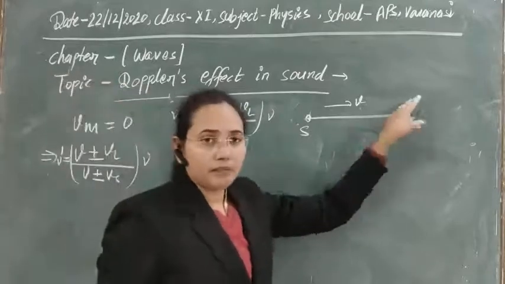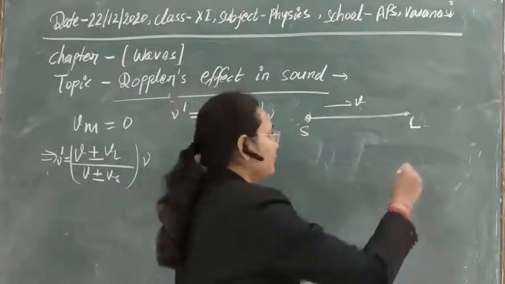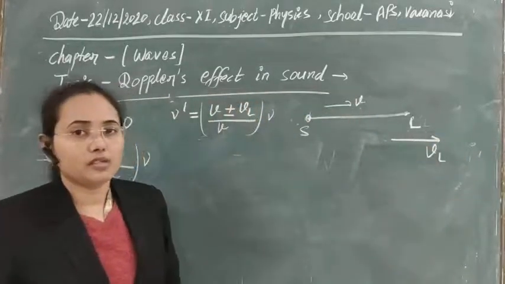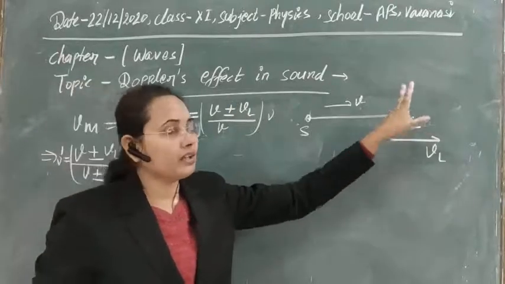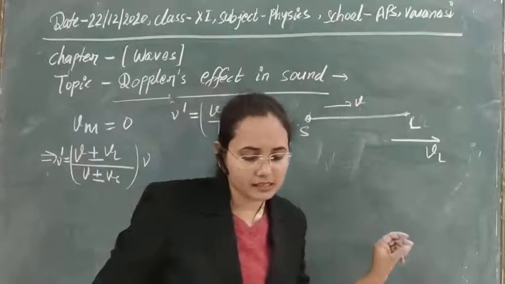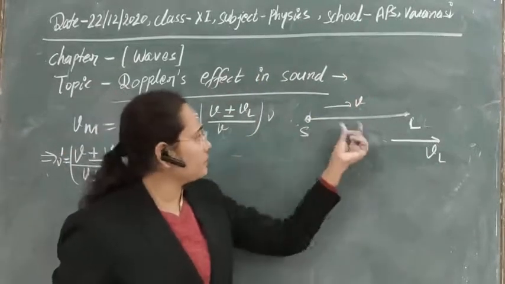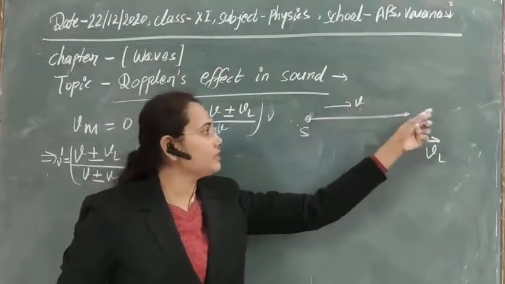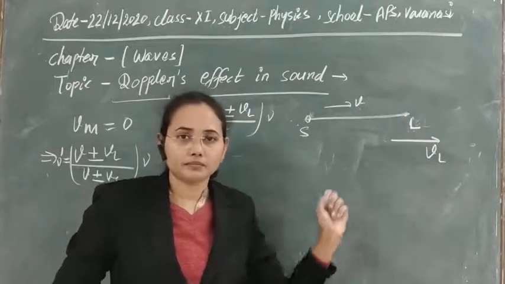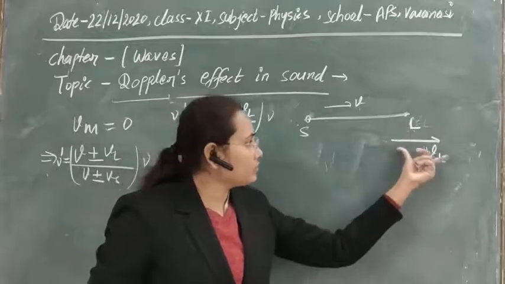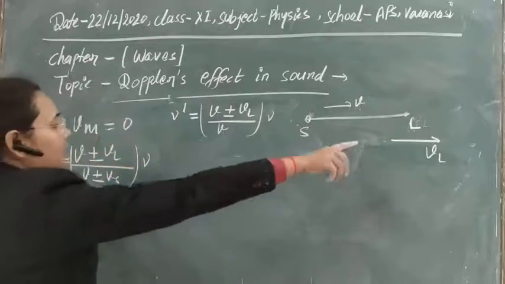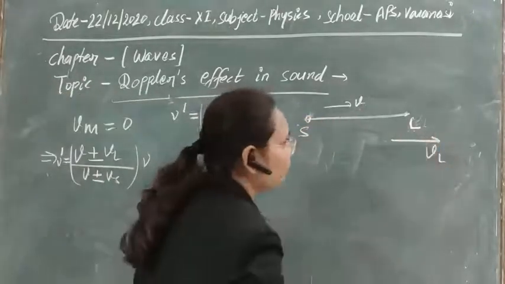Now let's take the listener that is moving. First, if it is moving in this direction, meaning away from the source of sound, then what will be the frequency in this case? The velocity of sound that is reaching this point is equal to V. And if the listener is traveling with speed VL, then due to that travel it will cover more distance here.